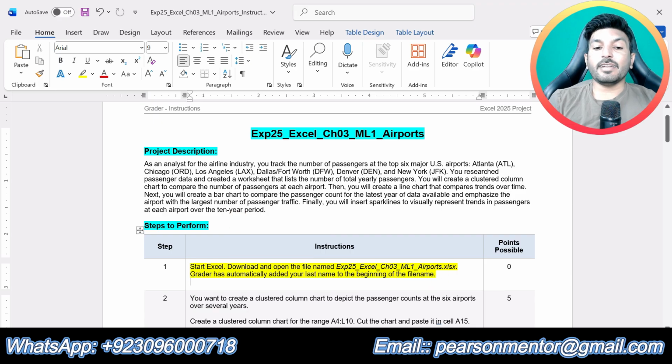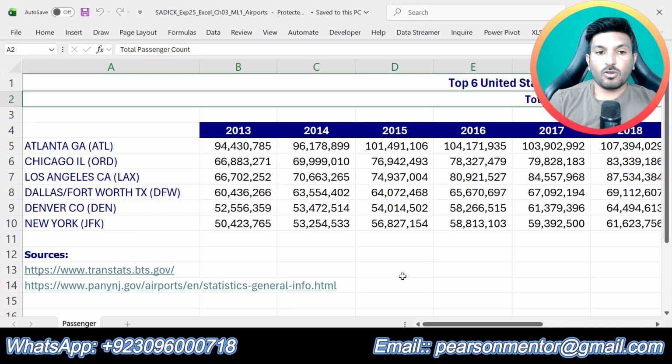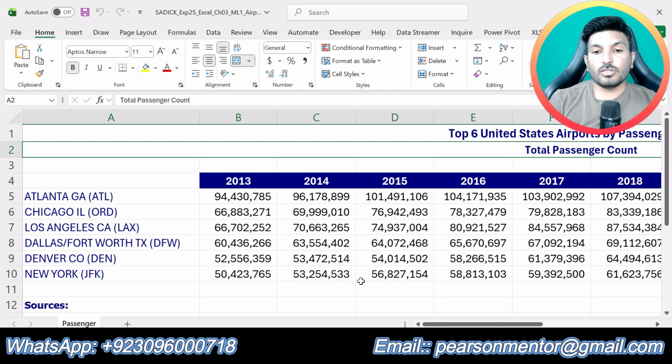Question number 1 says start Excel, download and open the file named EXP25 Excel chapter 3 mid level 1 airports. Grader has automatically added your last name to the beginning of the file name. This is the Excel workbook that we are going to use.